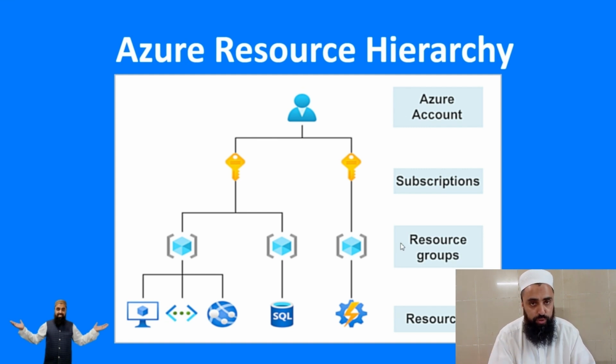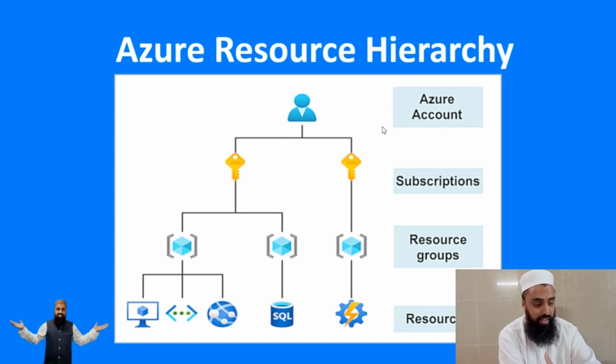A single resource group can have multiple resources at one time, or it can have just one resource. And each resource group is attached to a subscription, like a free trial or a pay as you go subscription. This subscription is bound to an Azure account.